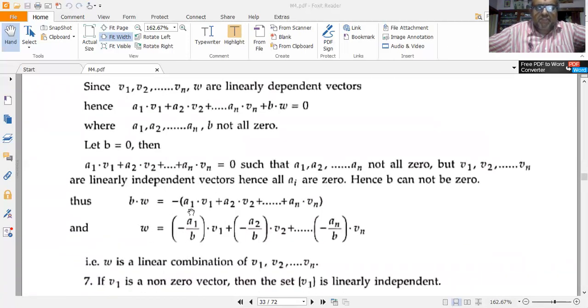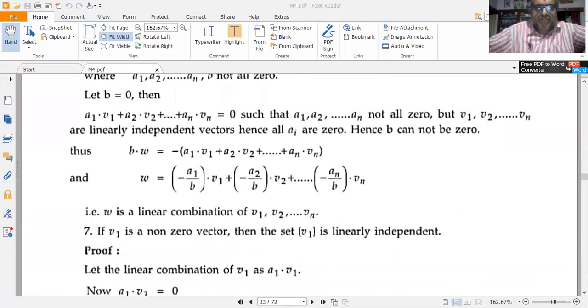b into w is equal to minus of a1 v1 plus a2 v2 plus etc. till an vn. Or solving for w, I have w is equal to minus a1 by b into v1 plus minus a2 by b into v2 plus etc. till plus minus an by b into vn. So that's why we infer that w has to be a linear combination of v1, v2, etc. till vn.